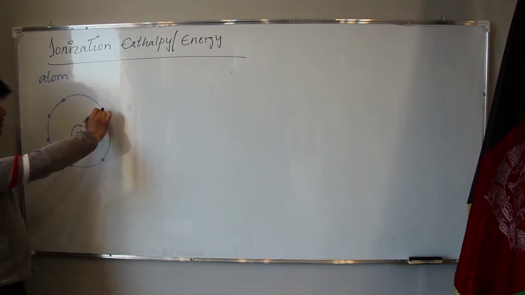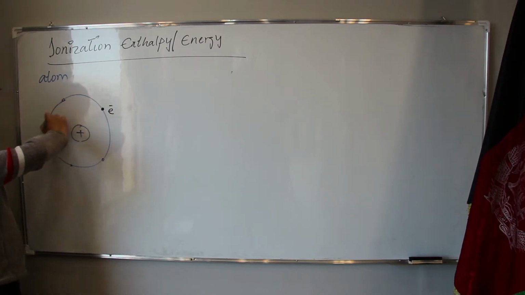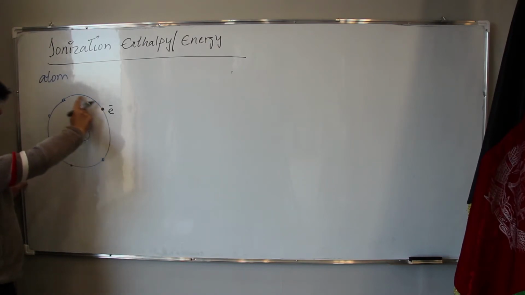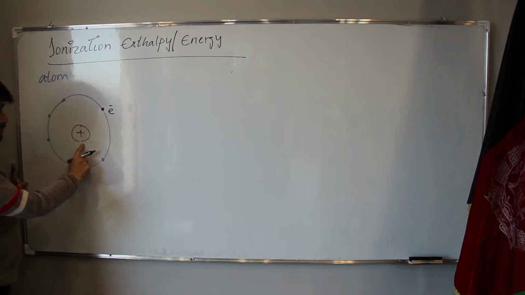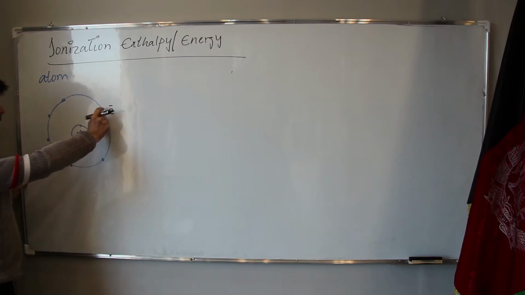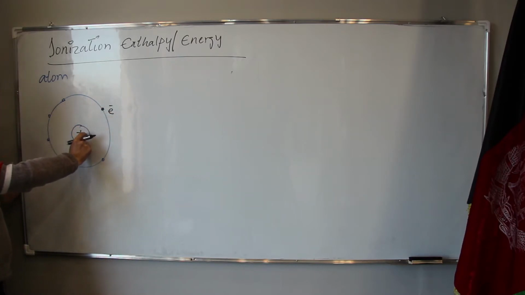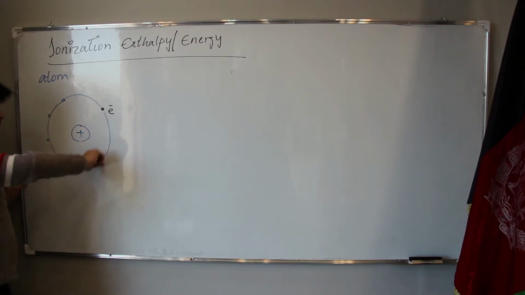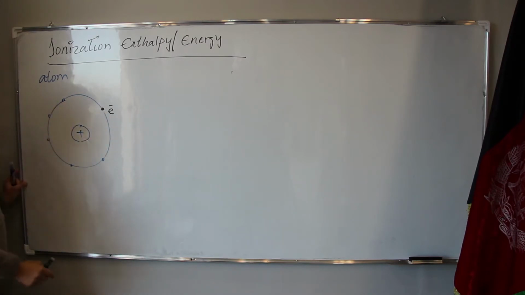Here, this electron is revolving around the nucleus. If I ask you why the electron is revolving around the nucleus, you might answer that there is an energy between the electron and protons, that energy which binds the electron so that it revolves around the nucleus.